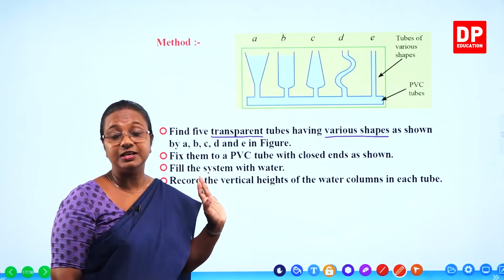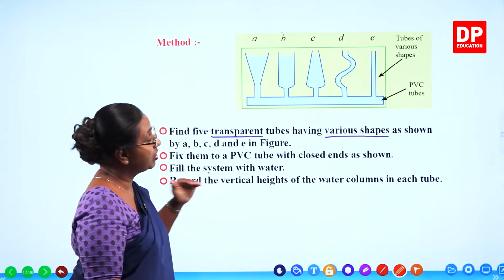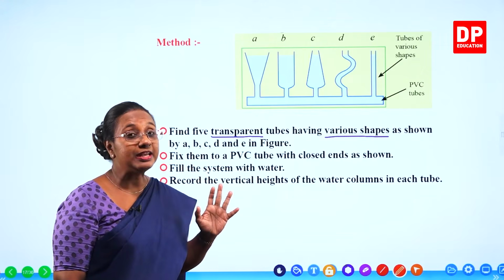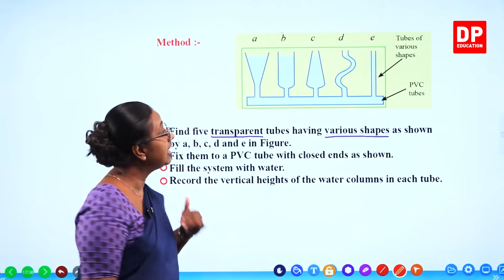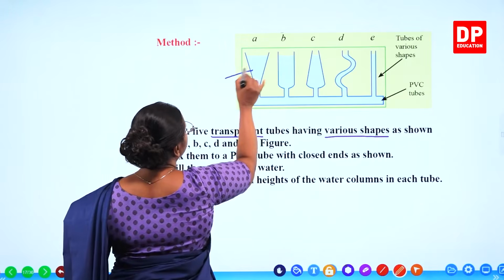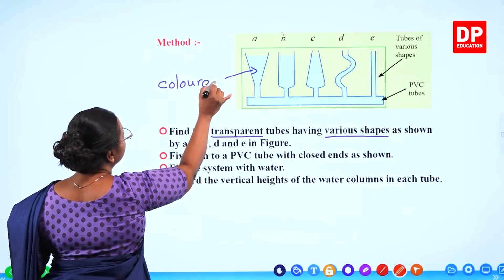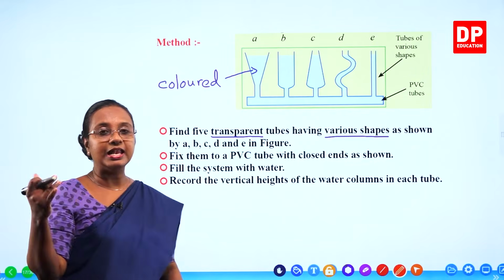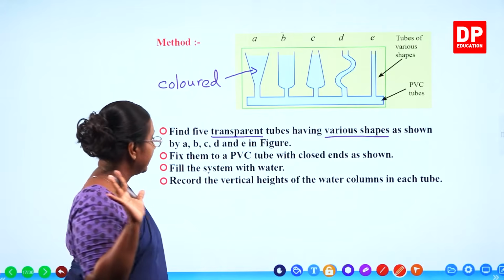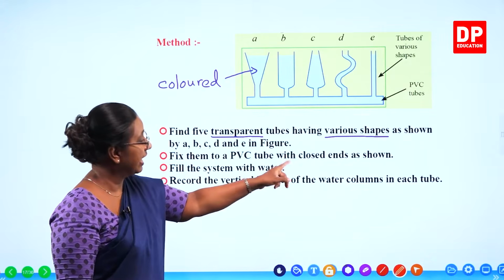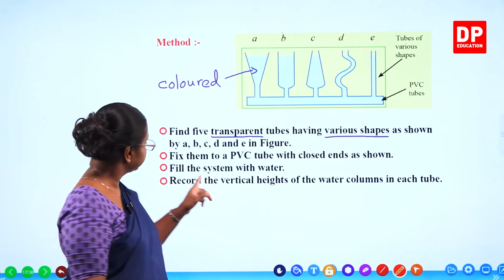So that's the figure given to you. Here also, students, if we are doing the activity, it would be better if we can use colored water. So if the water is colored, it is easier to observe. You can use any color to make it more visible. That's the only reason. Fix them to a PVC tube with closed ends as shown.